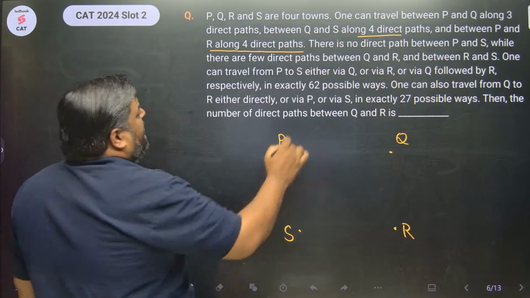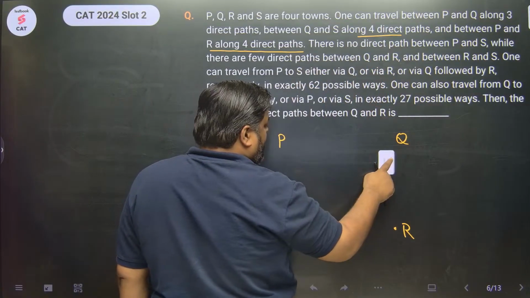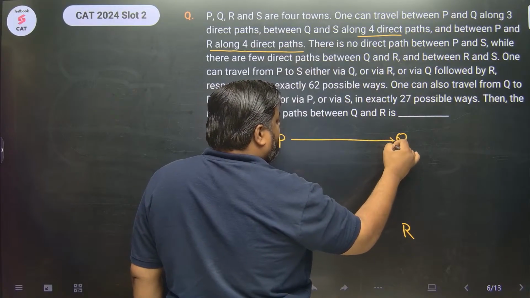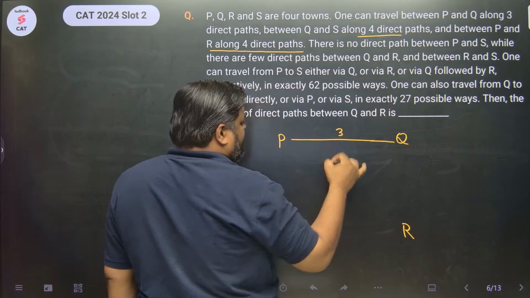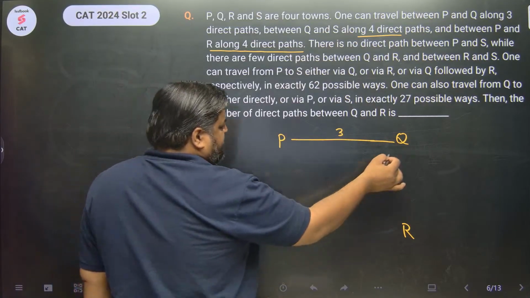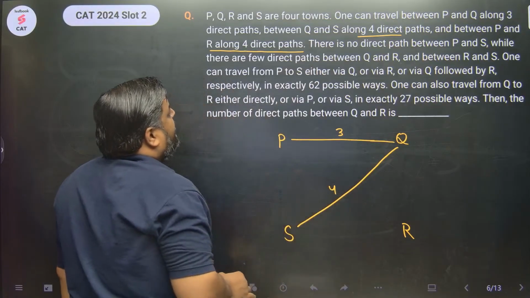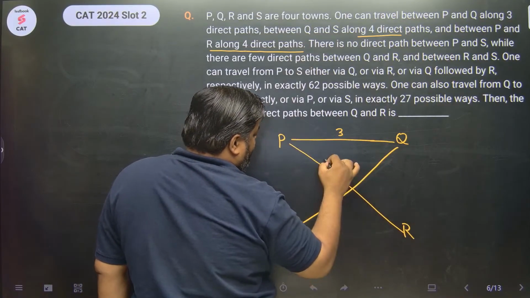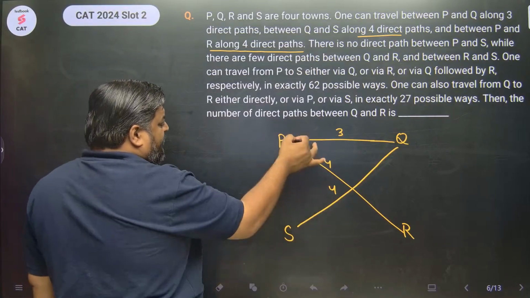Now, one can travel between P and Q along 3 direct paths. So, P and Q, somebody can travel both ways. Like there are 3 direct paths. Between Q and S with 4 direct paths. Q and S, there are 4 direct paths. Okay, between P and R with 4 direct paths. Between P and R, there are 4 direct paths. There is no direct path between P and S. So P and S are not connected.